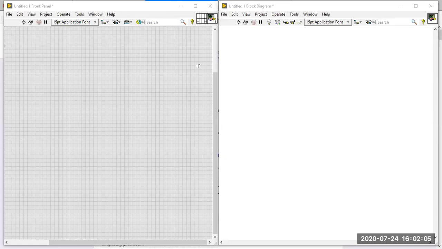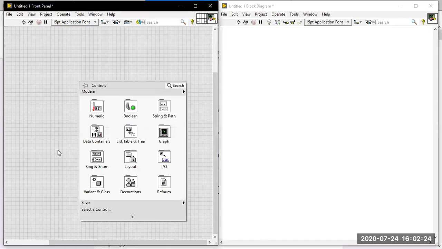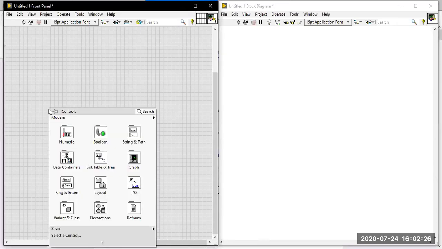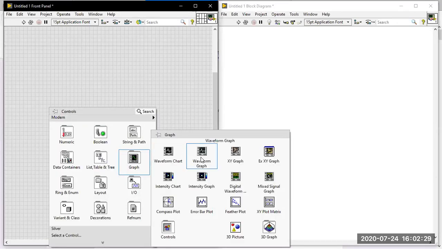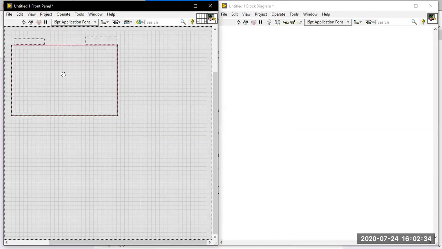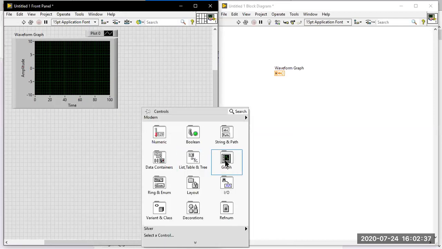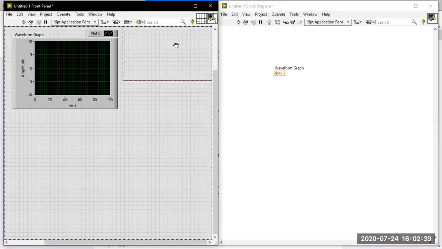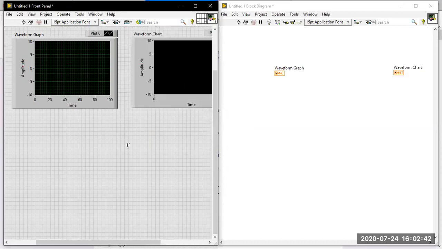The reason I'm asking this question is that this is also another question they ask. They ask about graphs and charts, and a fill-in-the-blanks question on the difference between graphs and charts is also expected. So where will you find a graph in LabVIEW? A graph is available on the front panel. Go to the graph palette, and you have the waveform graph and the waveform chart available. So take the waveform graph, then take the waveform chart. Two things are available there.